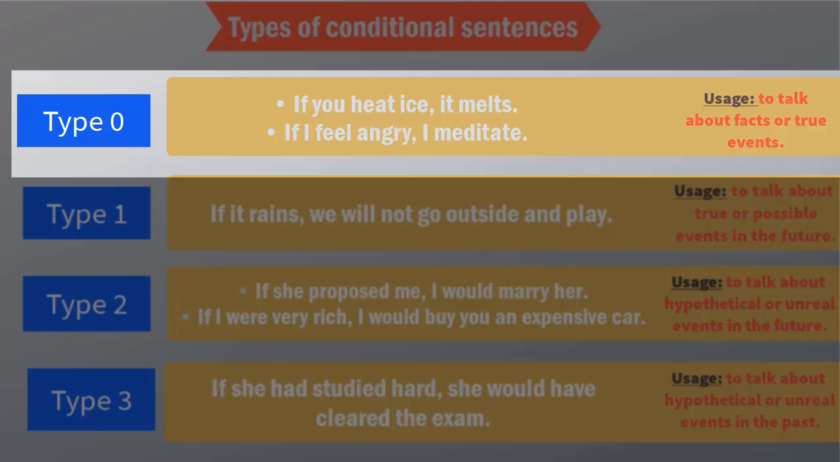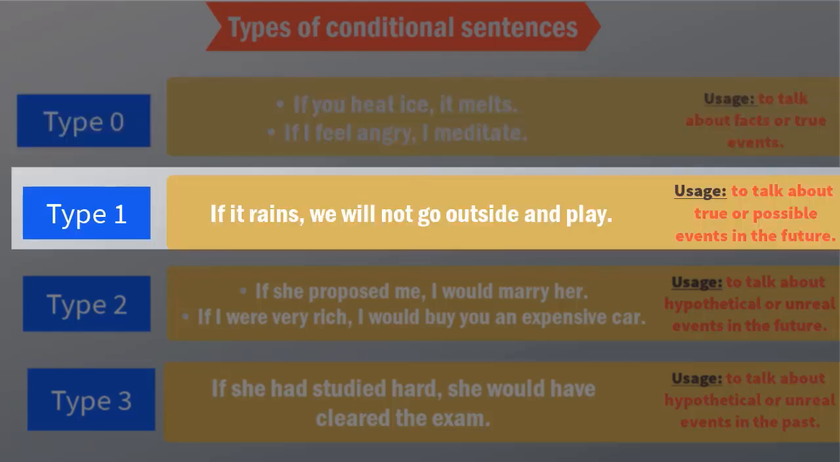Type 0. If you heat ice, it melts. If you heat ice, it melts. If I feel angry, I meditate. So here we talk about something that is always true under a certain circumstance, under a certain condition. If this happens, that always happens. We talk about facts. We talk about general situations that hold true every single time a certain situation appears. If you heat ice, it melts. If I feel angry, I meditate. This is for me. This is not a scientific fact, but this is a fact for me. Might not be true for you, but it is 100% true for me.